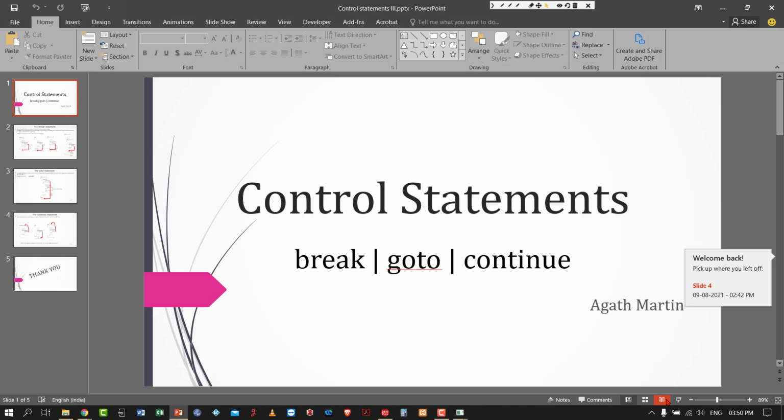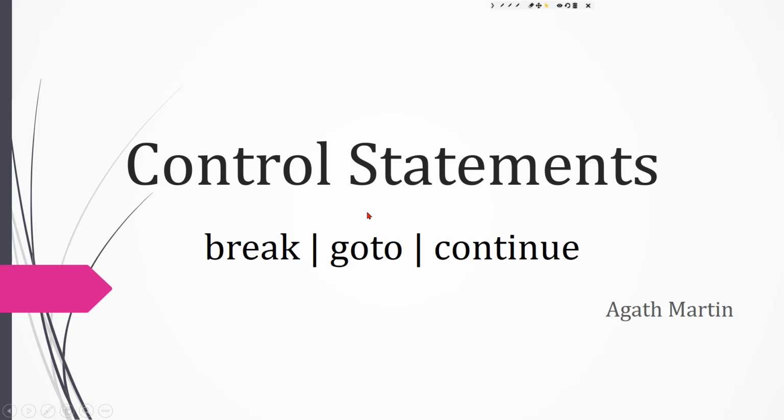So these are the last topics in control statements. It's very easy to understand. You have to study 3 statements: break, goto, and continue. You already heard about break, and we used it when we studied switch and case. So the first one is the break statement.